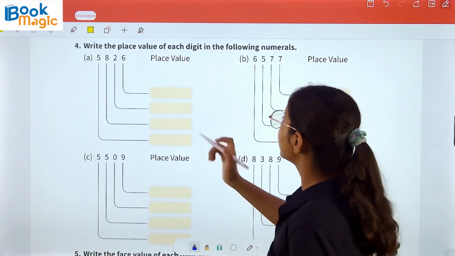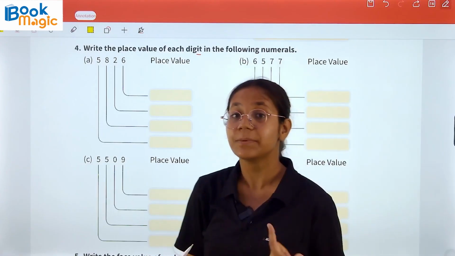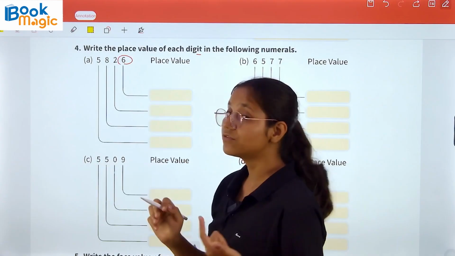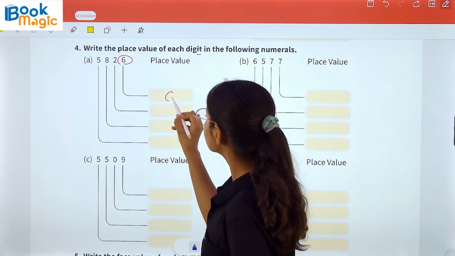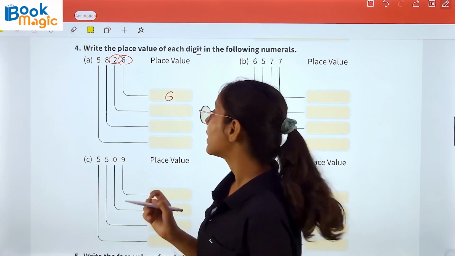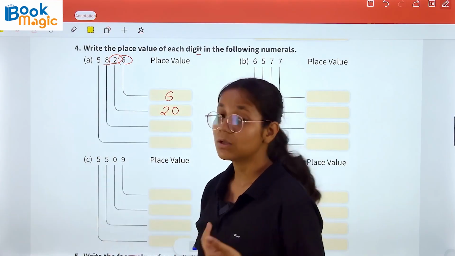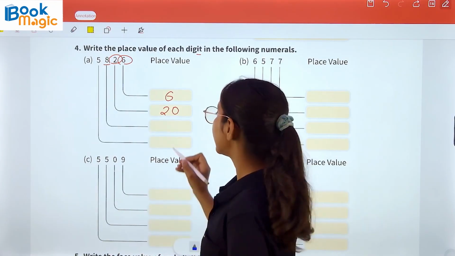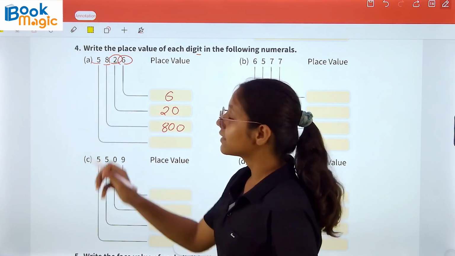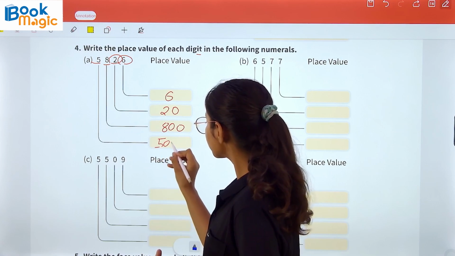Question number 4. Write the place value of each digit in the following numerals. So here we have to write the place value of the numerals. Here 6 has the place value of 1. So we will write here 6. Now 2 is at the tens place. So 2 has the value of 2 tens. So it's 20. Now 8 is at the 100 place. So we will write here 800. And the last one is at the thousand place, that is 5. So we will write here 5000.